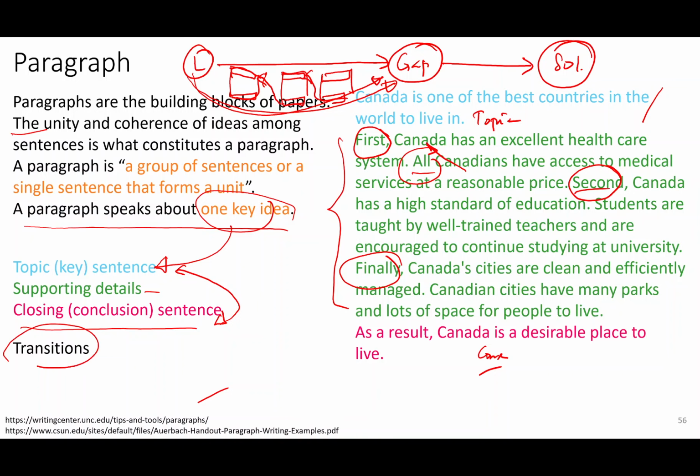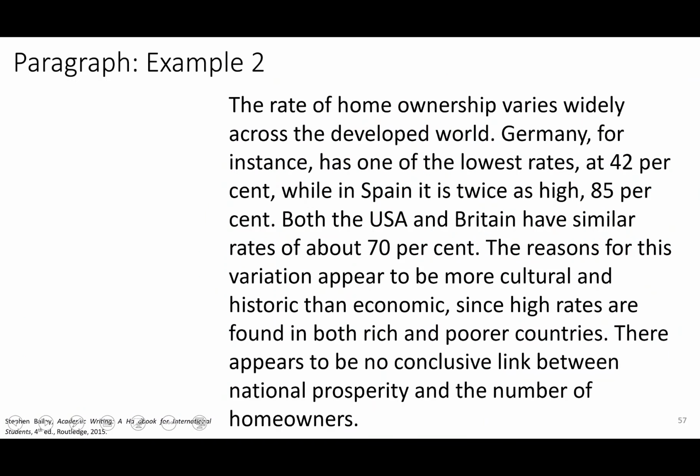So transitions are very important. Alright, so let's take one more paragraph from this book. The rate of home ownership varies widely across the developed world. Germany, for instance, has one of the lowest rates at 42%, while Spain, it is twice as high, 85%. Both the US and Britain have similar rates of about 70%.